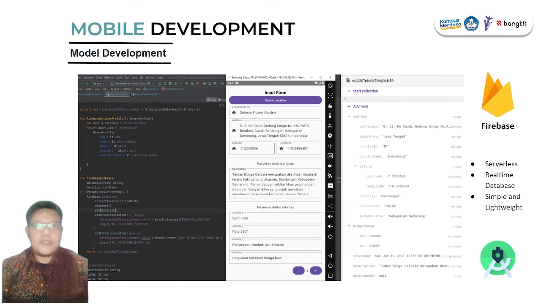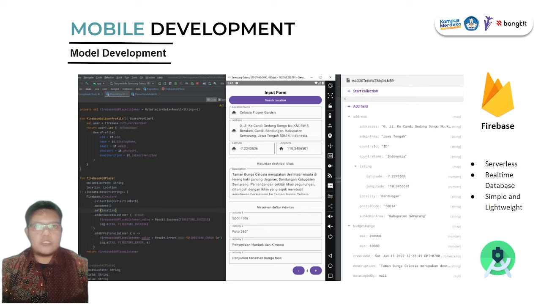For the Android implementation, we are using an MVVM architecture, which uses the model layer to store data, the view layer for UI, and the view model layer to support data for UI components. For the model layer, we are using Firebase and Google Cloud as remote repository. And for local repository, we are using Room to store data in a local database. For the view layer, we are using Jetpack Compose.